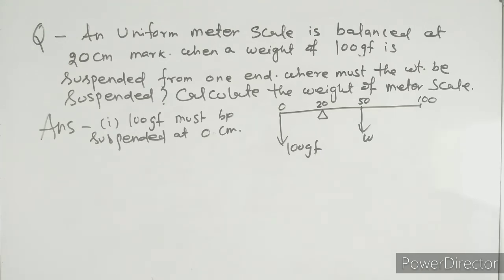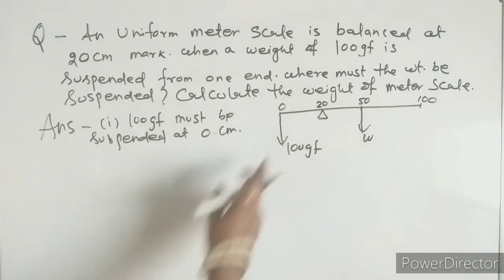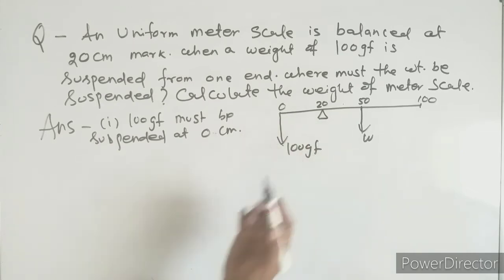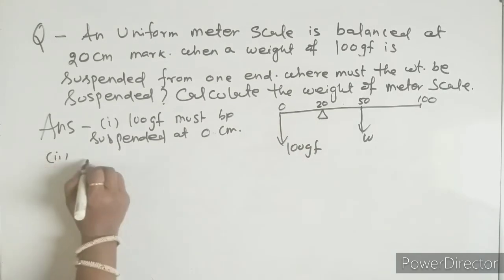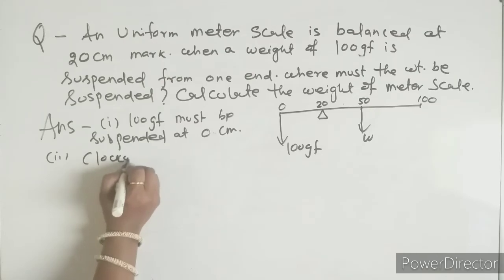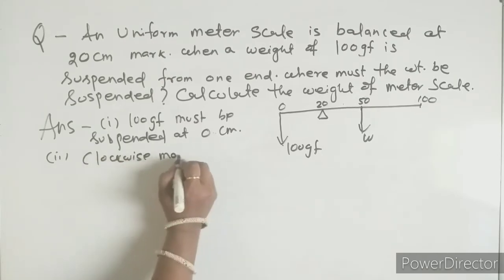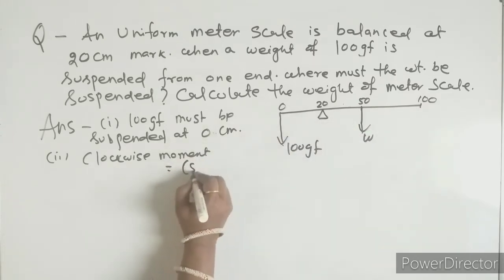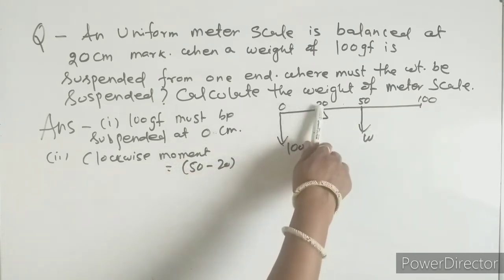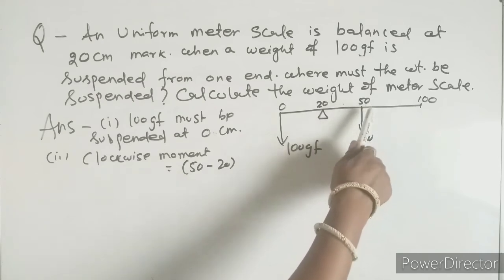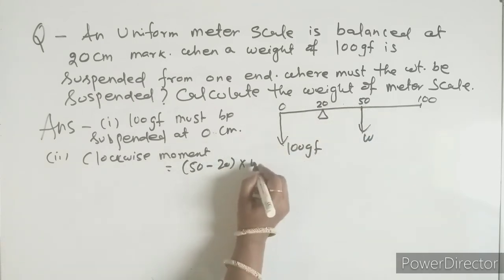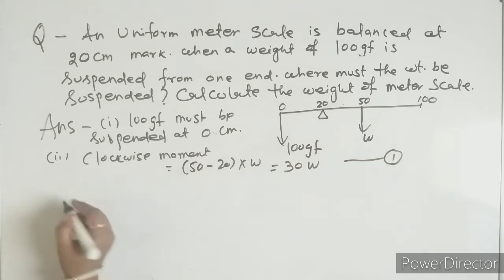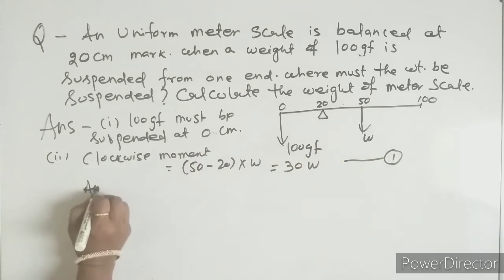Okay, then we will go for the second one. Calculate the weight of the meter scale. So this distance we will take, this distance we will take. For this one, let us write the clockwise movement. What is the clockwise movement? For the clockwise movement, I will take this one as 50 minus 20, because it is pivoted at 20, and it is the weight. 50 minus 20 into W. So I am getting 30 W. This is equation 1.